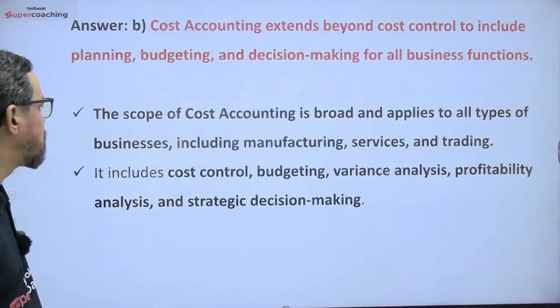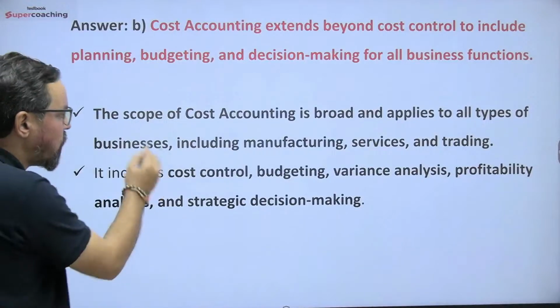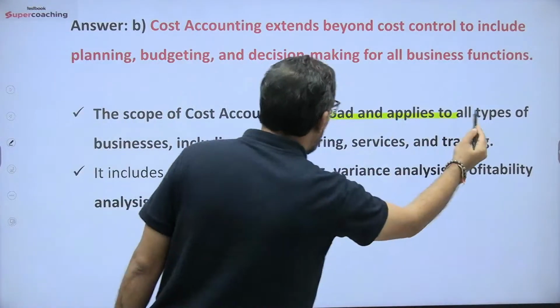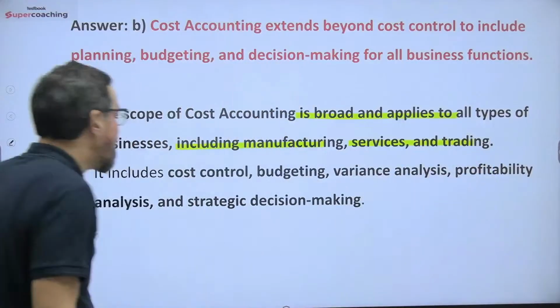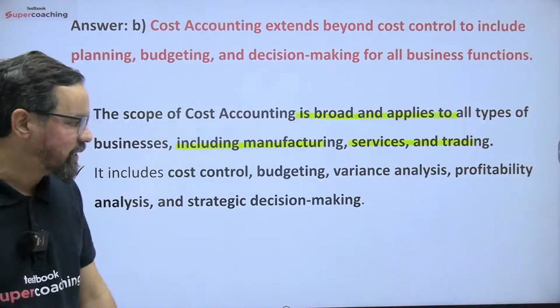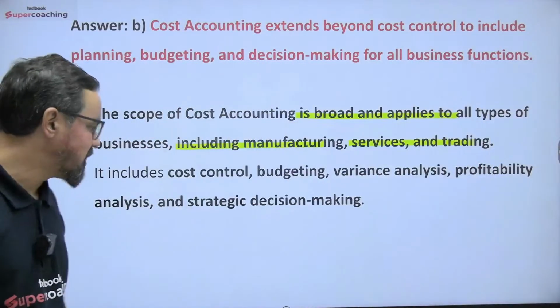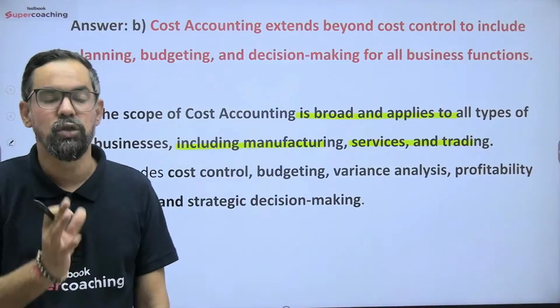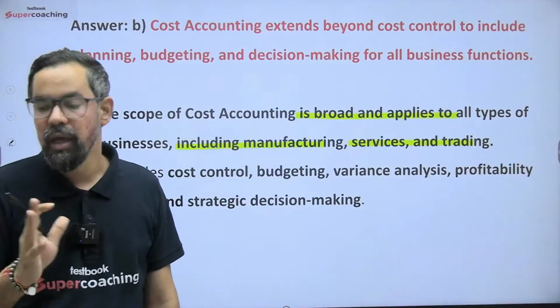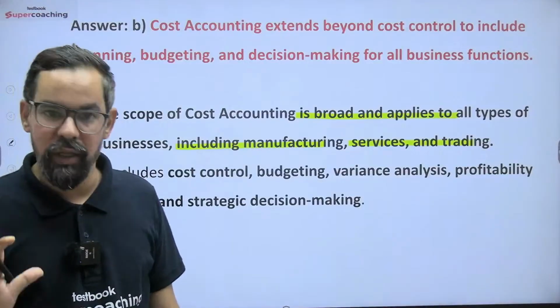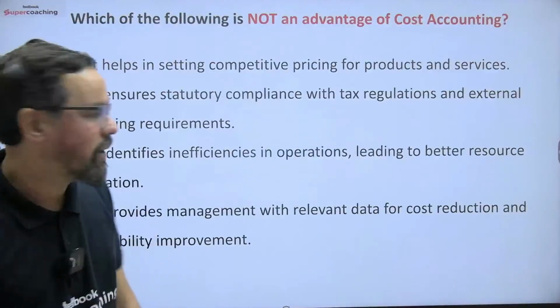So आसानी से questions आपका तरीके. So the scope of cost accounting is broad and applied to all types of businesses, including manufacturing, services, and trading. It includes cost control, budgeting, variance analysis, profitability analysis, and strategic decision making. It is not only about deciding the cost of a product. ठीक है, खाली आपका प्रोडक्ट का कॉस्ट डिसाइड होने तक ही नहीं, बल्कि और चीजों में भी हमें ये आपका हेल्प कर रहा होता है.